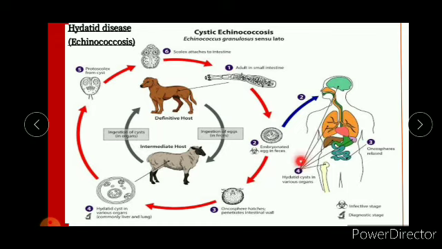And then the oncosphere hatches and penetrates the intestinal wall, and hydatid cysts are formed in various organs, commonly in the liver and lungs, and the protoscolex cyst develops, and then from the protoscolex the scolex attaches to the intestine. So this is cystic echinococcosis.